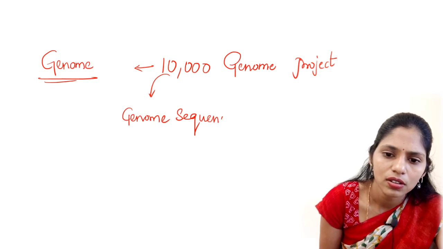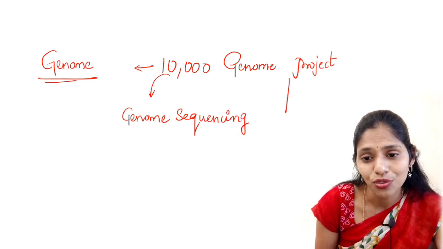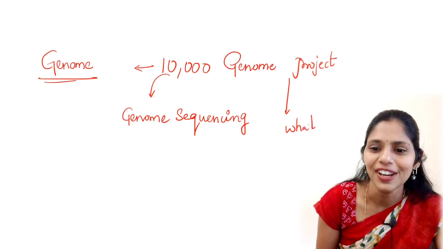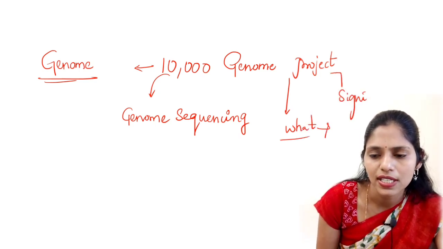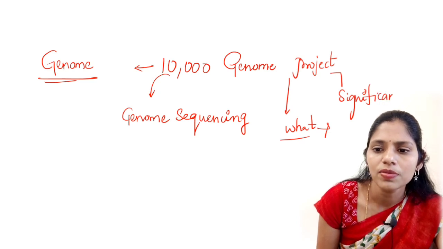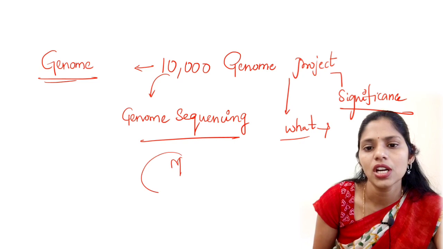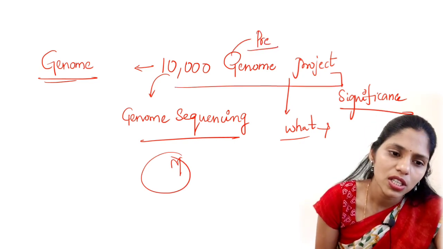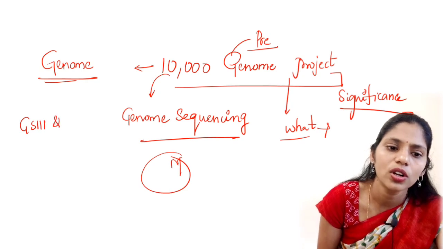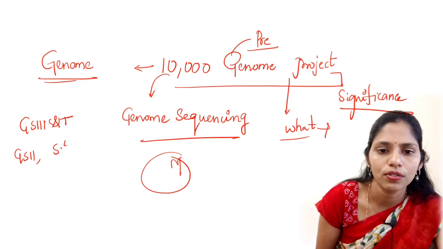Okay, you have to see what is this genome sequencing, and you have to see what is this project first of all, and later on you can understand what is the significance. So from the significance of genome sequencing you can expect mains questions, and from this project you can expect prelims based questions. So this article is important from GS paper 3 under science and technology, and even from GS paper 2 from a social issues point of view.